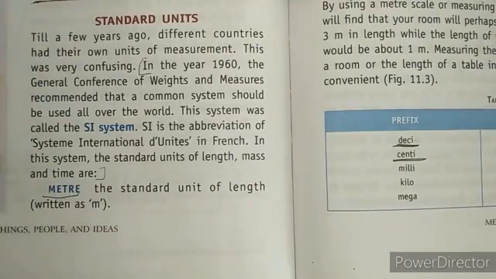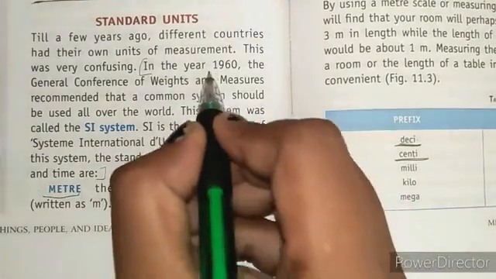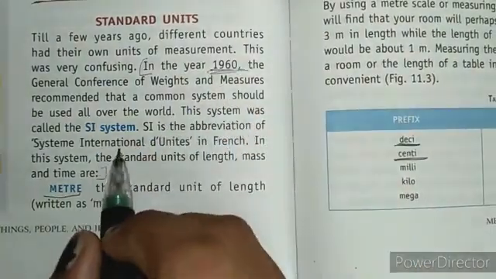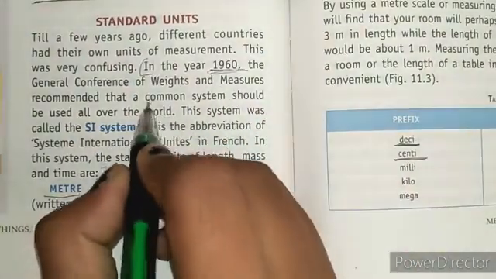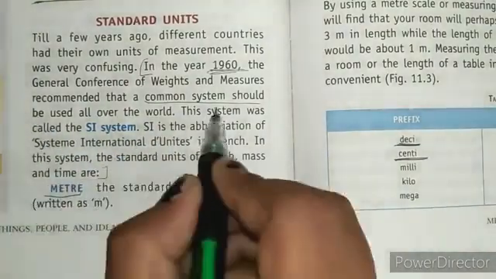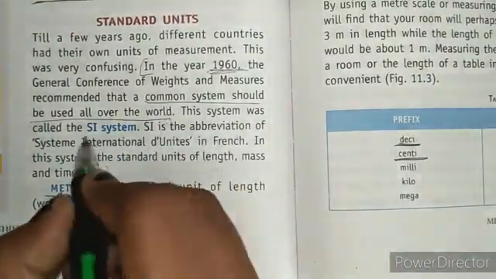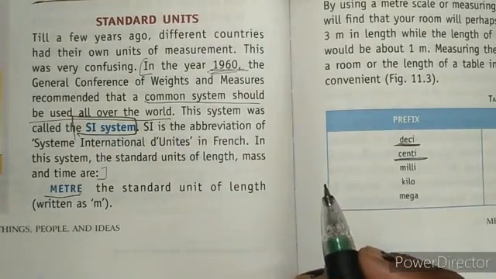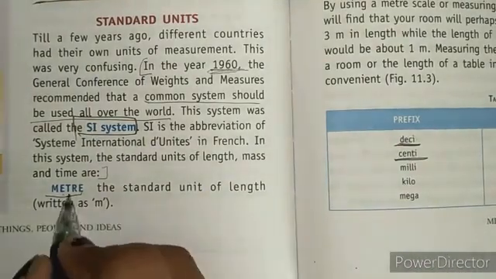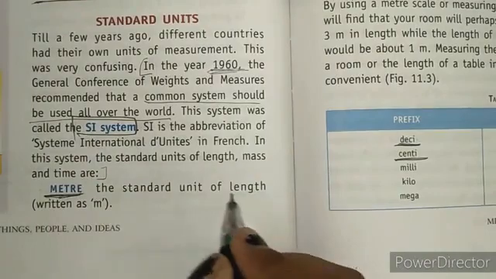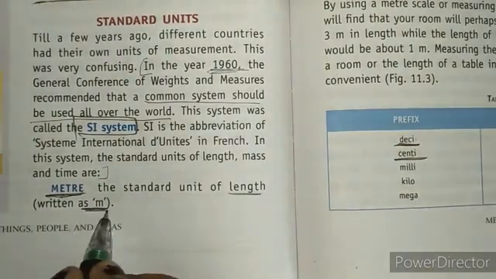Next we have standard units. Each and every country had its own measurement units, and it was very confusing to give the actual measurement to other countries. So in 1960 it was decided to make some standard units, so that they were common. A common system should be used all over the world, and this is known as the SI system. Clear? According to the SI system, the meter is the standard unit of length and its symbol is m.